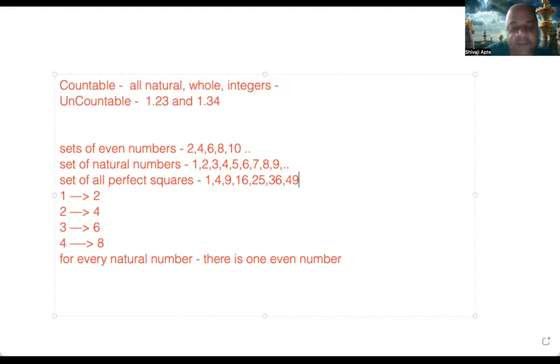These are all squares. Corresponding to every natural number, there is a square. 1 is 1, 2 is 4, 3 is 9, 4 is 16, 5 is 25, 6 is 36, right? So we can always map every natural number to a specific perfect square, and hence the total number is still the same.